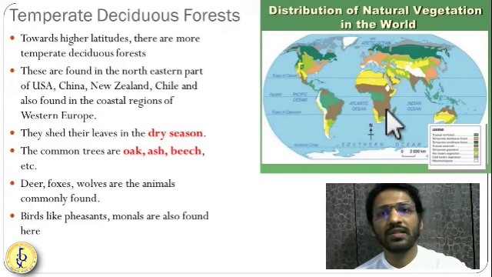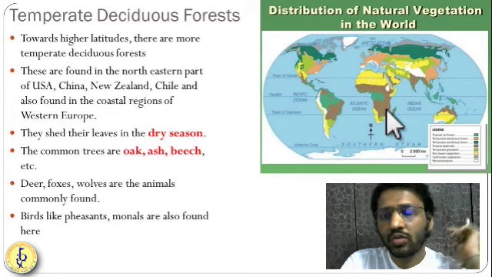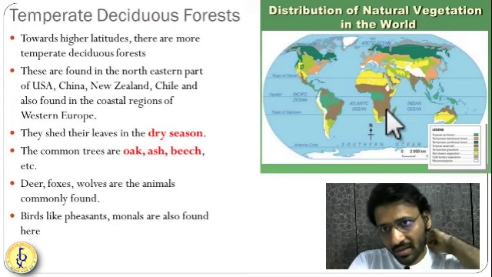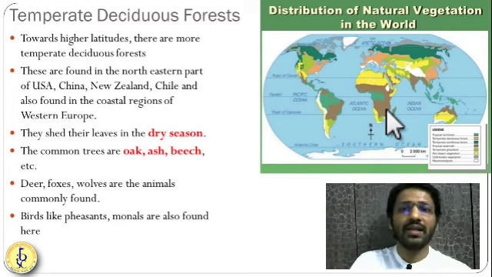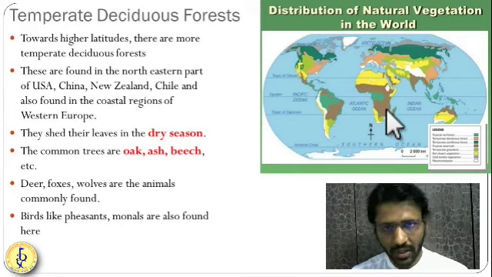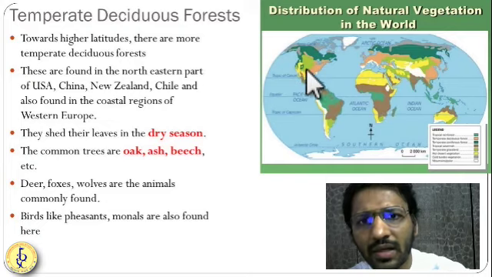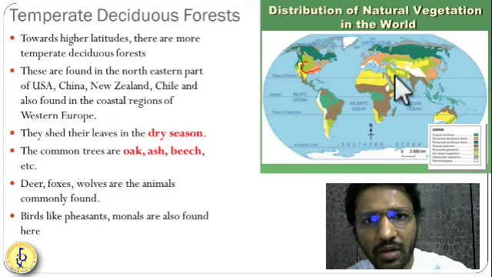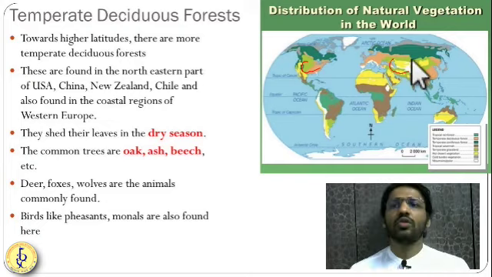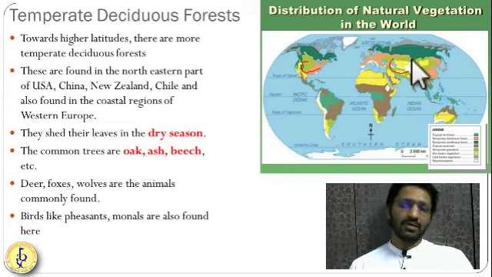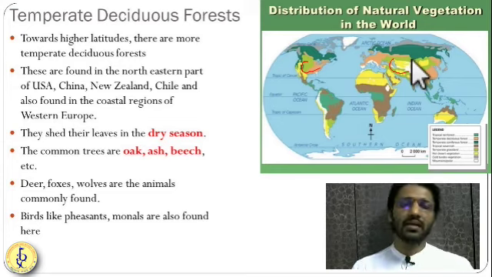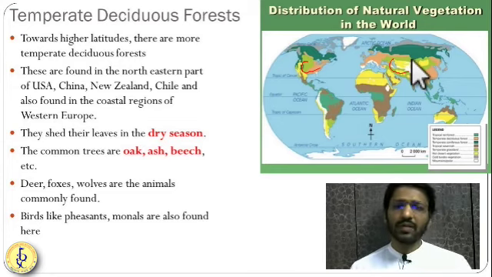So again, temperate region you will see. These temperate deciduous type of forest again in the higher latitudes in countries like USA. A little bit of interior of the continents you'll see them. In this temperate deciduous type of forest, mostly the tree characteristics will not be very softwood or very hardwood. So you have oak, ash and beech type of trees in this region.